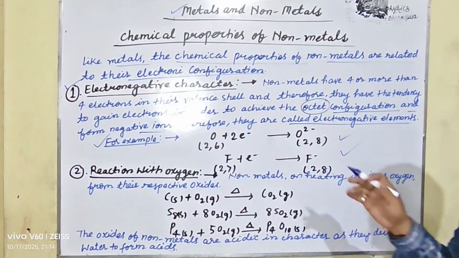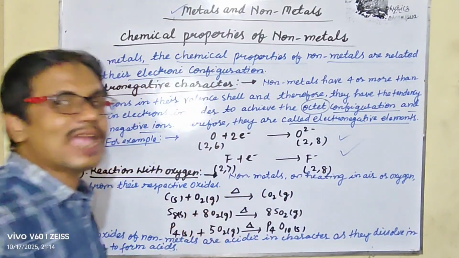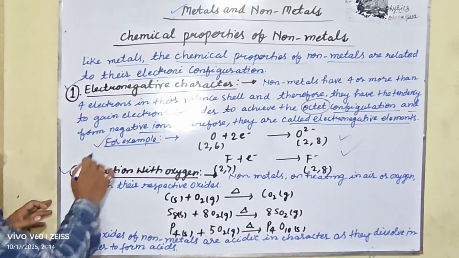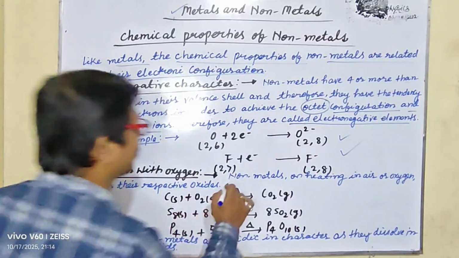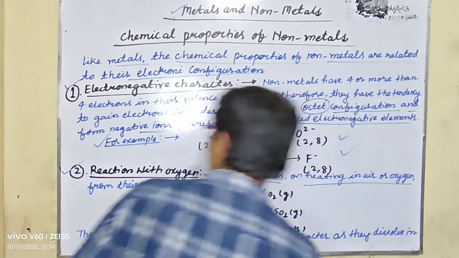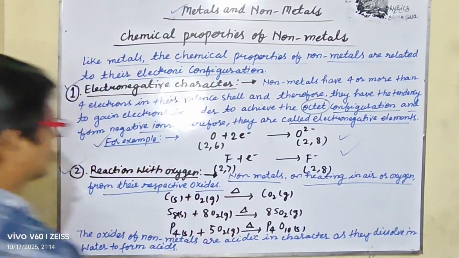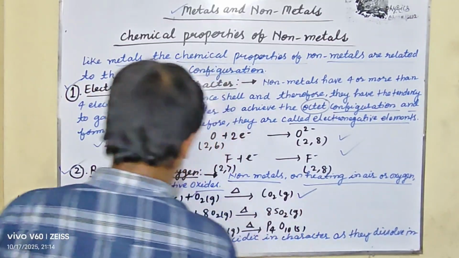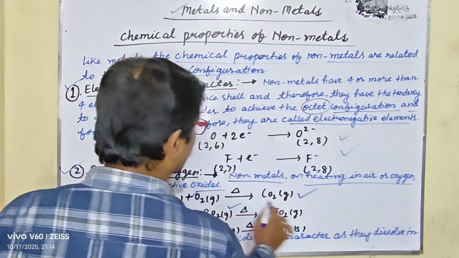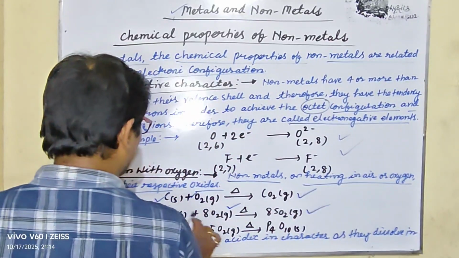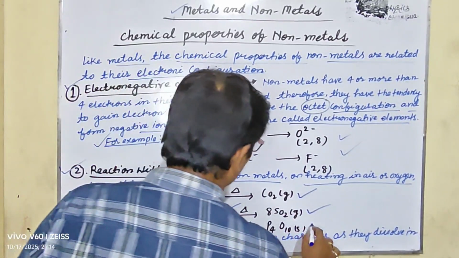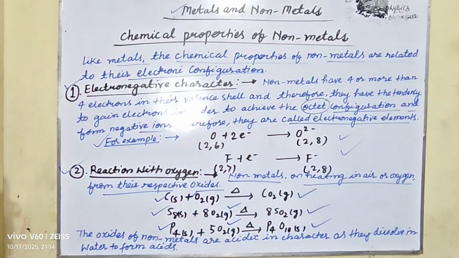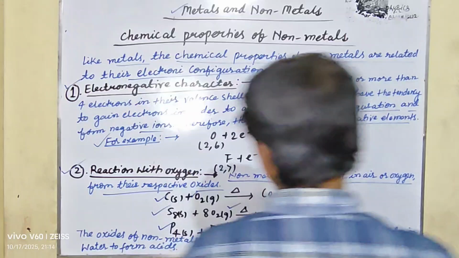The next is the reaction with oxygen. Non-metals on heating combine with oxygen to form their respective oxides. Carbon reacts with oxygen to give carbon dioxide, sulfur reacts with oxygen to give sulfur dioxide, and phosphorus reacts with oxygen to give phosphorus pentoxide. These oxides of non-metals are acidic in character as they dissolve in water to form acids.